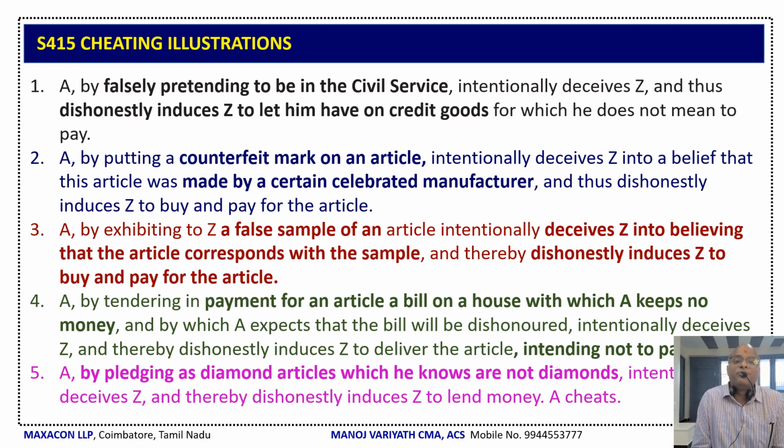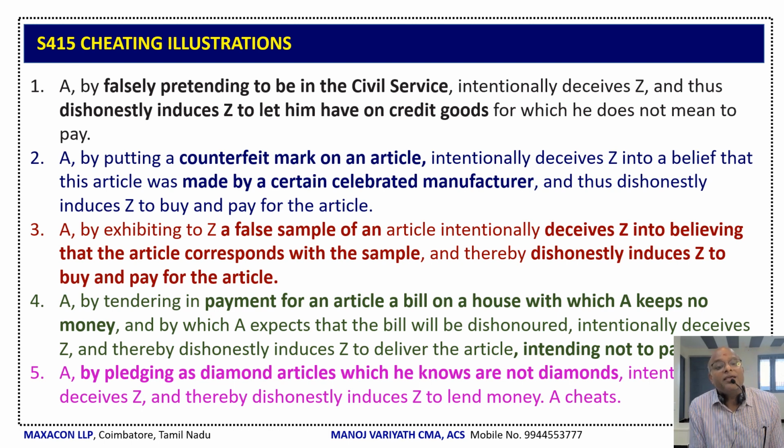It's clear cheating. You would have also seen the balloon market. The people walk with a superior quality balloon fully filled with air, and the balloons which they sell are of inferior quality. Now it's a clear case of cheating. Another one: A tenders a bill with no money in the account and purchases the items. A expects that the bill will be dishonored and intentionally deceives Z, dishonestly inducing Z to deliver the article without making any payment. This is a clear case of cheating.